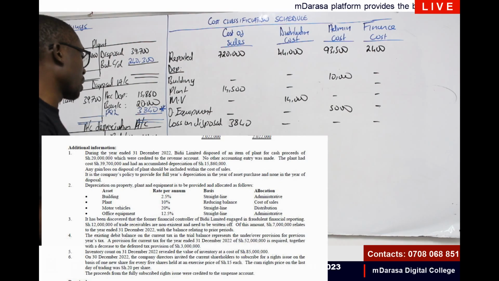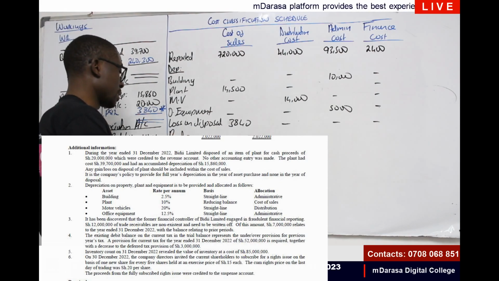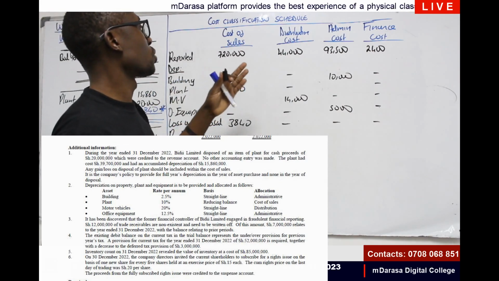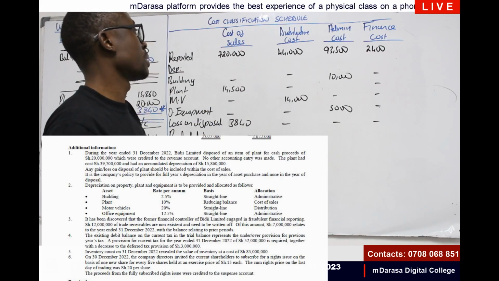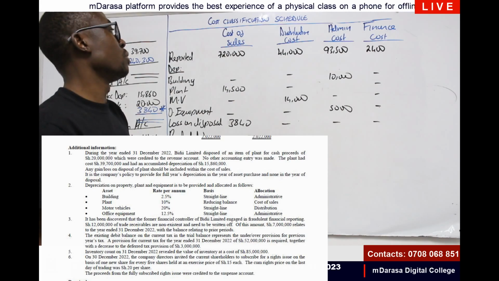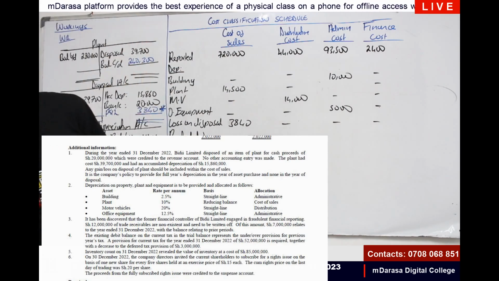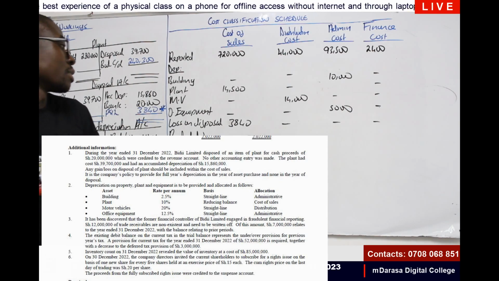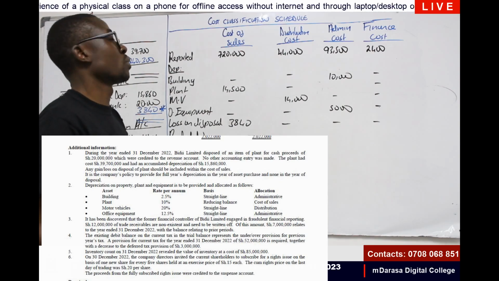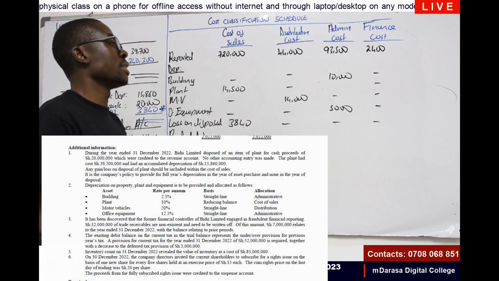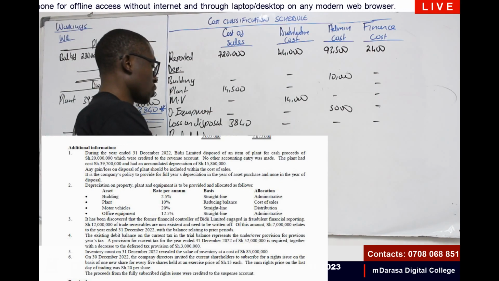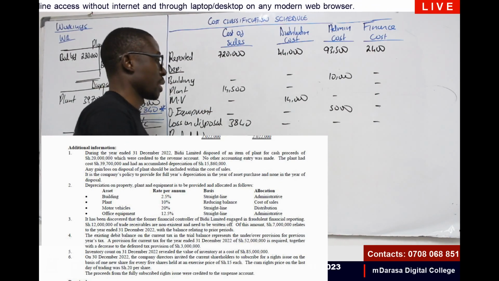The examiner didn't specify where we are supposed to place it, so you can place it under either cost of sales or distribution cost. For me, you can place it on the cost of sales, because this is related to receivables. So basically, I'm having 7,000 there.